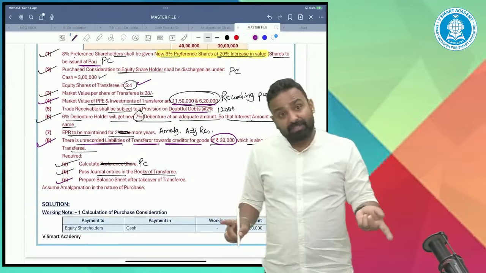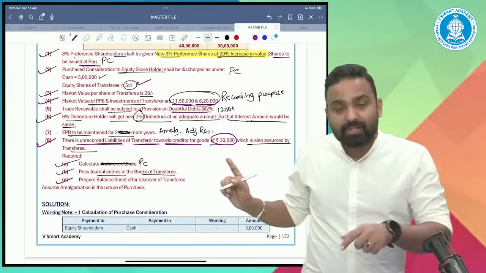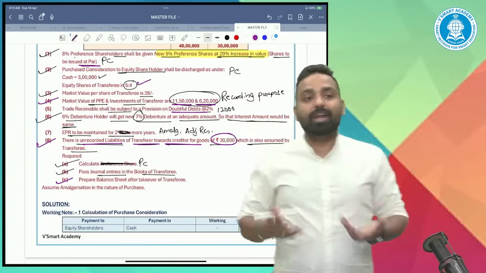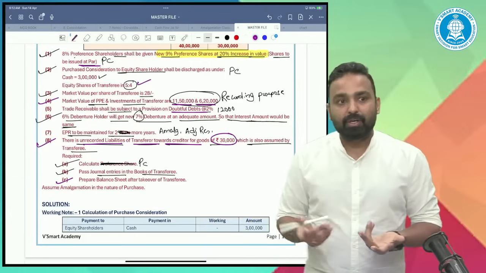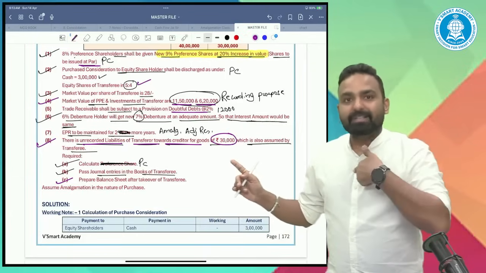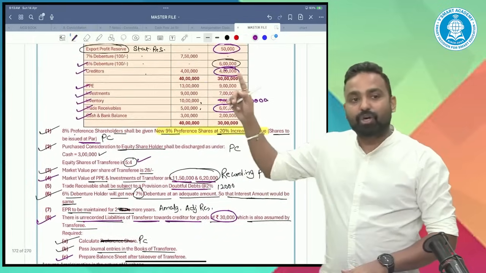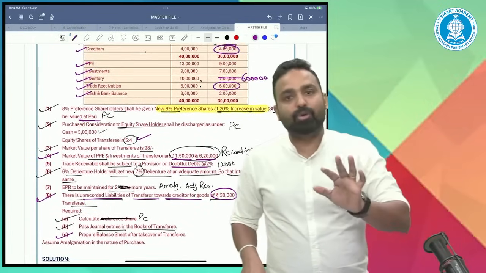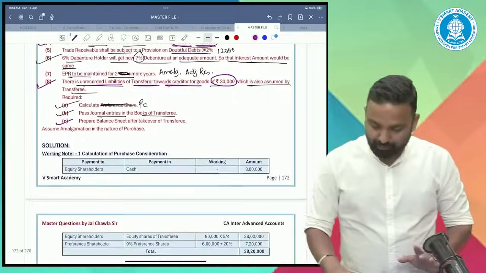Sir, in the merger is there unrecorded liability? We need to consider it. Unrecorded liability is not a subject matter of accounting; it is a subject matter of negotiation. Like when I have made a negotiation with the transferor, I agreed that okay, I will take your recorded liability as well as some of the unrecorded liabilities. So unrecorded liabilities are also considered under the merger. Okay.